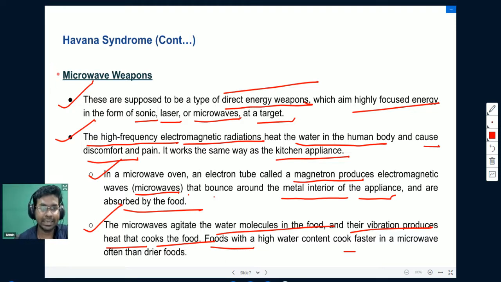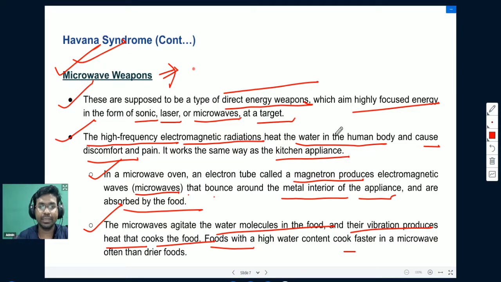So this is the thing. People have developed microwave weapons also. These are direct energy weapons. Direct energies are being targeted to human beings. Recently, microwave weapons were in news also in the context of India and China.